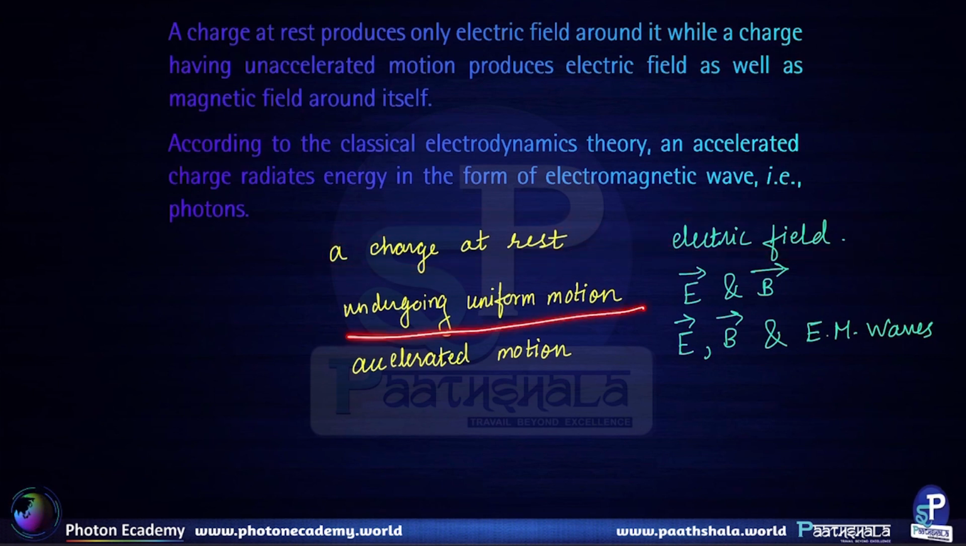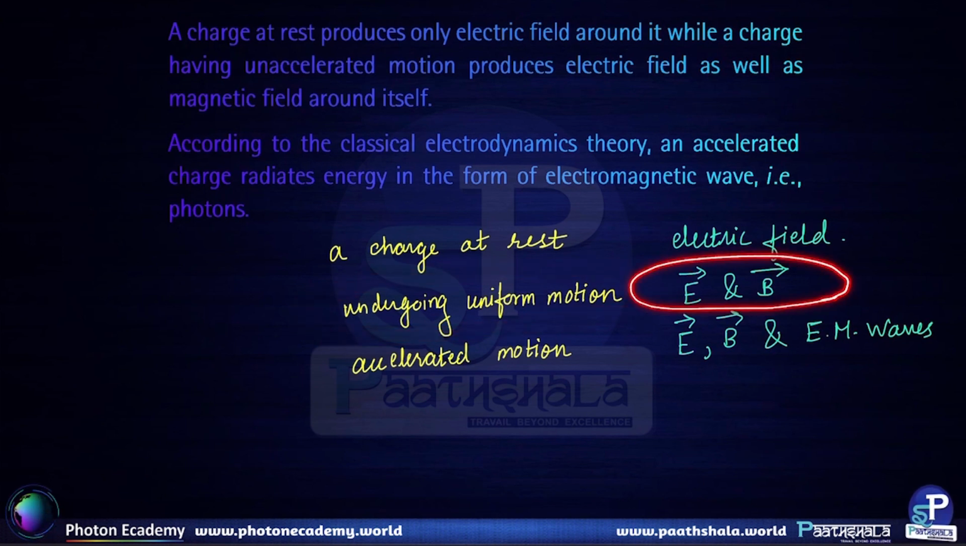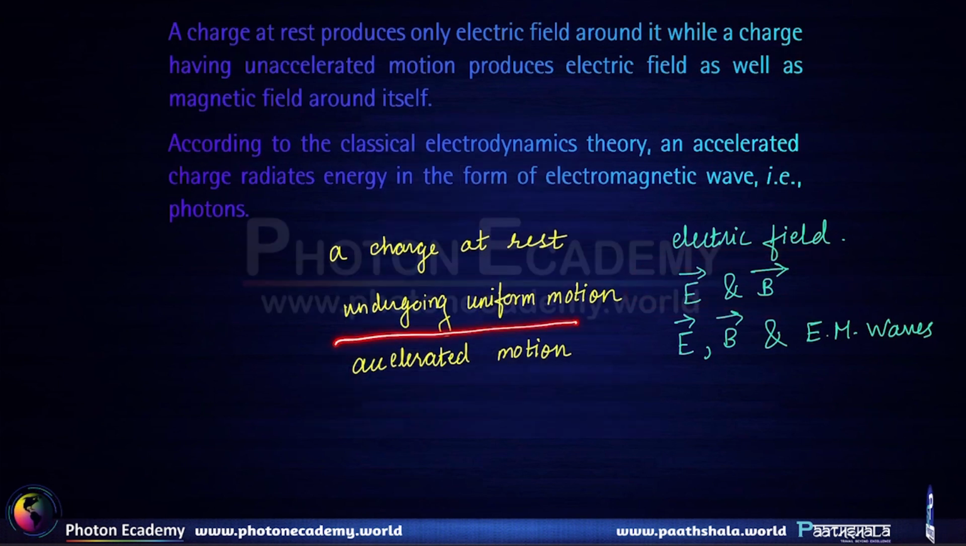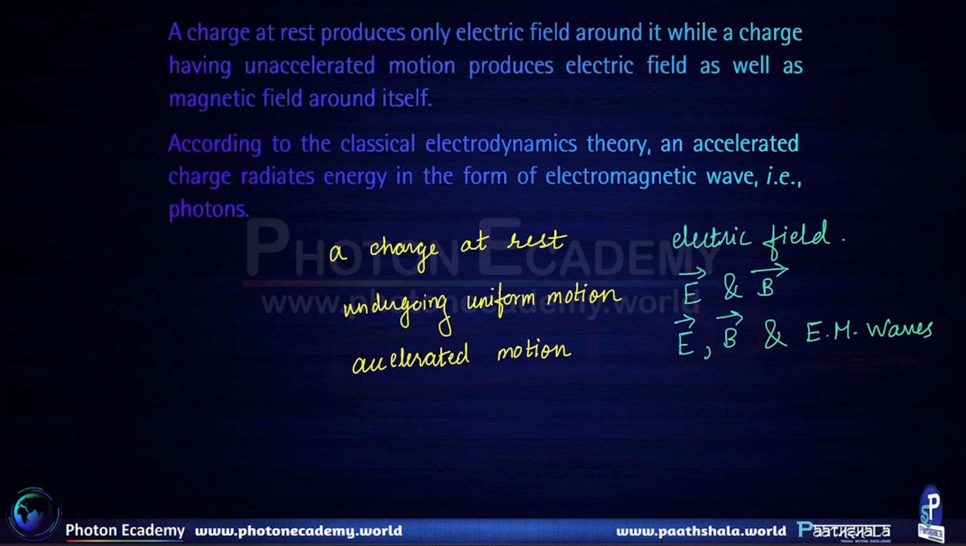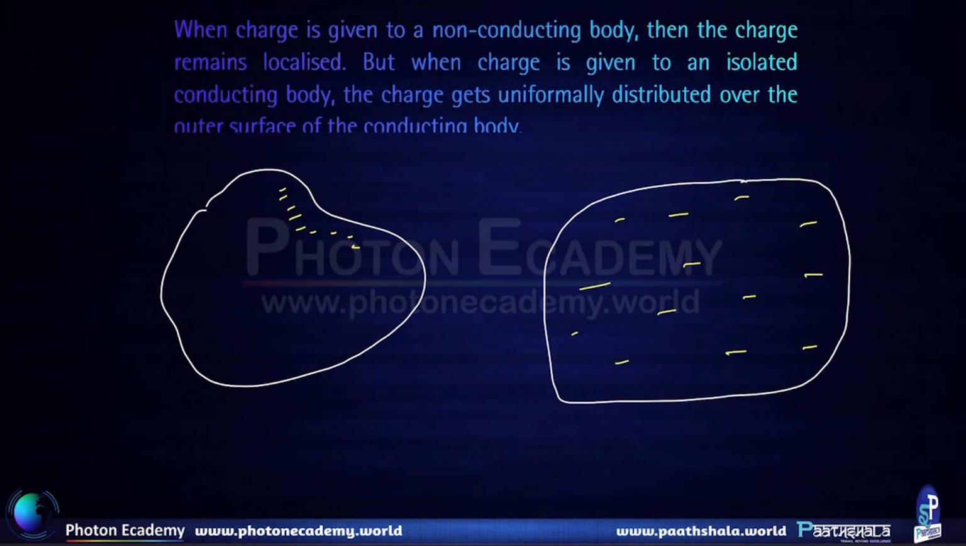Charge that is at rest, okay? If a charge is at rest, it produces only an electric field. If a charge is under uniform motion, then it produces electric as well as magnetic field. And if a charge is under accelerated motion, then it will produce an electric field, magnetic field as well as electromagnetic waves.